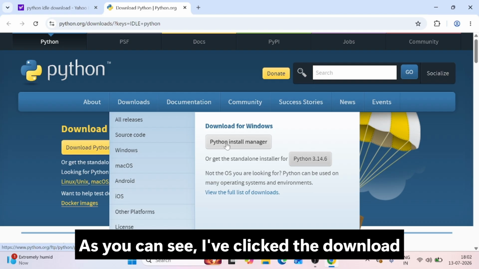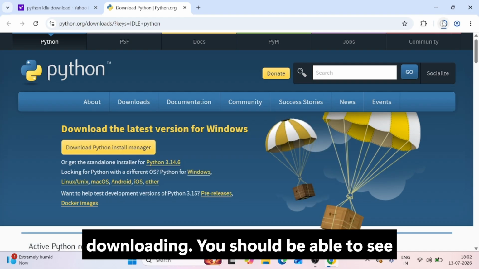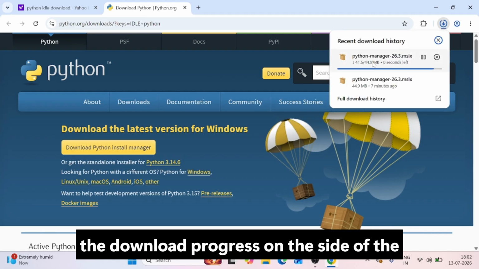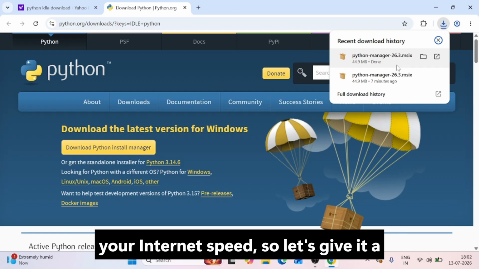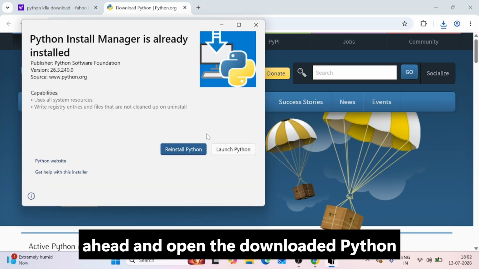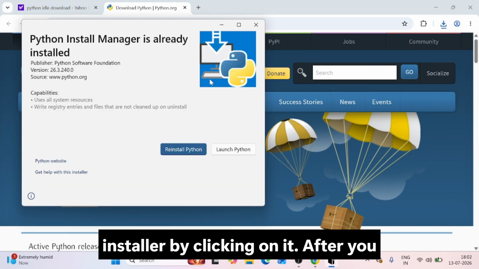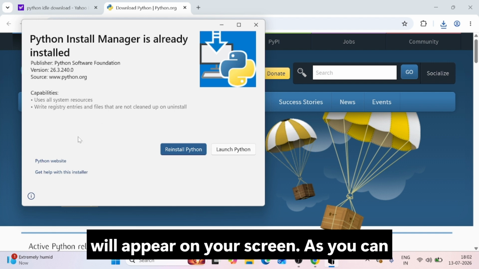As you can see, I've clicked the download button, and the Python installer is now downloading. You should be able to see the download progress on the side of the screen. The download time will depend on your internet speed, so let's give it a moment to finish. Now that the download has finished, go ahead and open the downloaded Python installer by clicking on it. After you open it, a window similar to this one will appear on your screen.